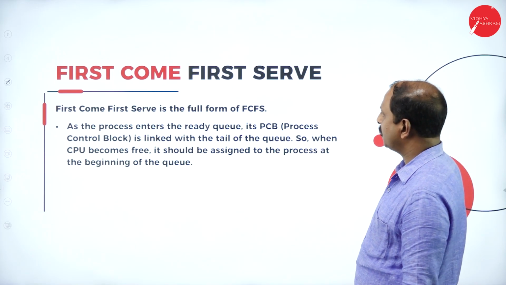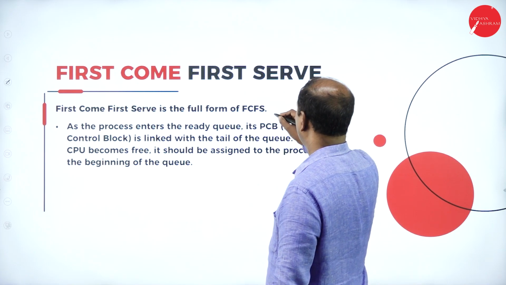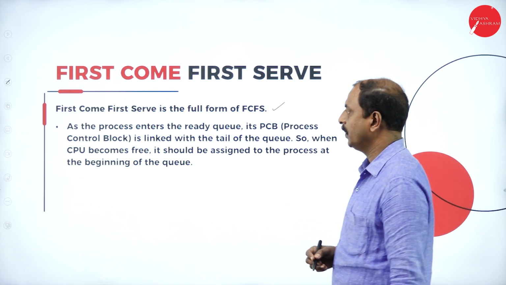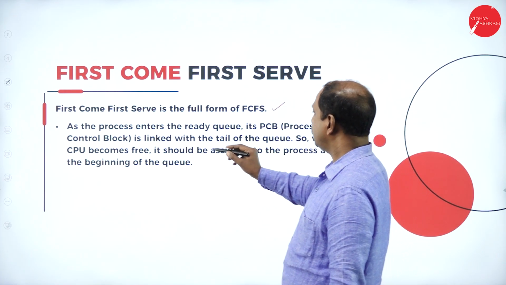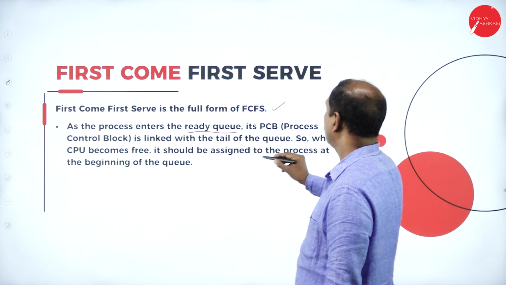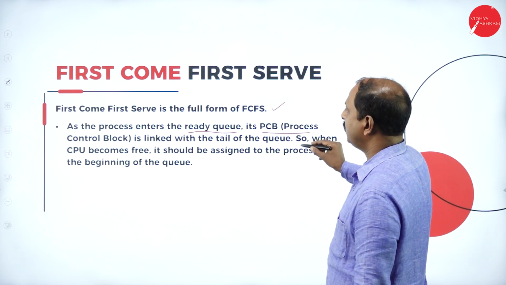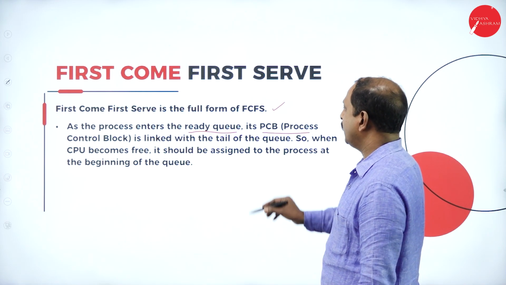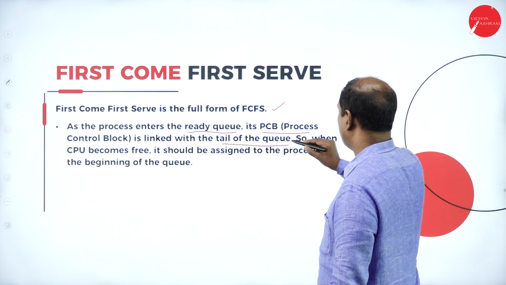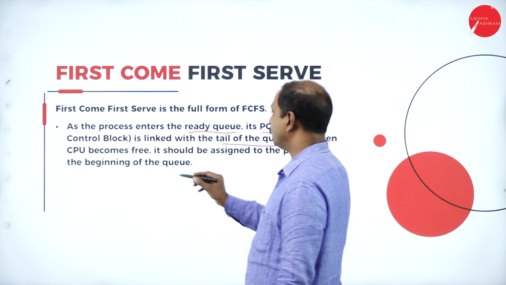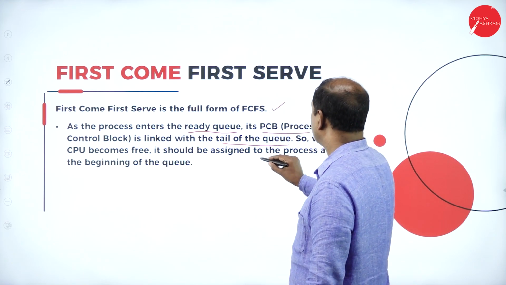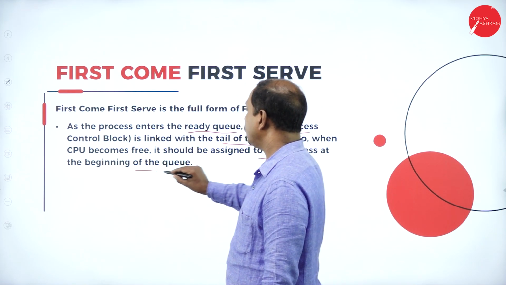Now let us see the definition of the first come, first serve scheduling algorithm. As the process enters the ready queue, its PCB, the process control block we have seen, is linked with the tail of the queue. When the CPU becomes free, it is assigned to the process at the beginning of the queue. So whichever process enters the ready queue first will be executed, with the help of this PCB.